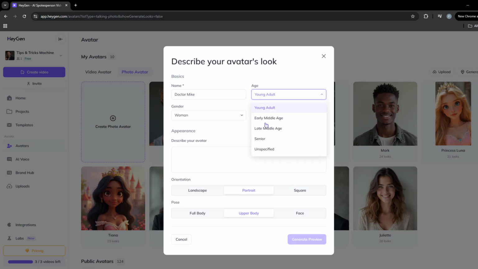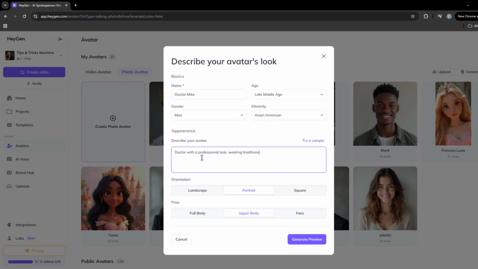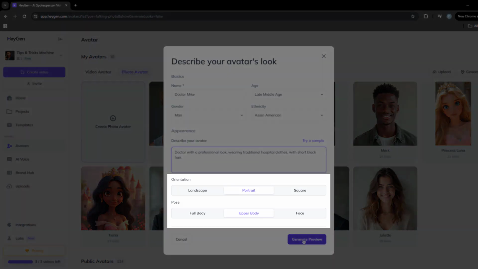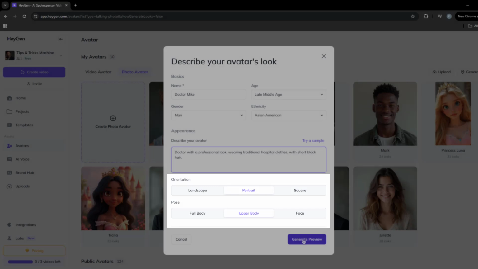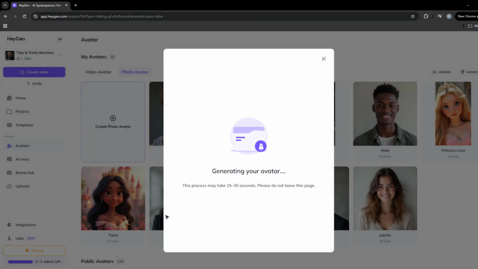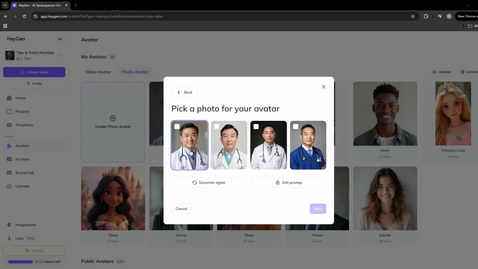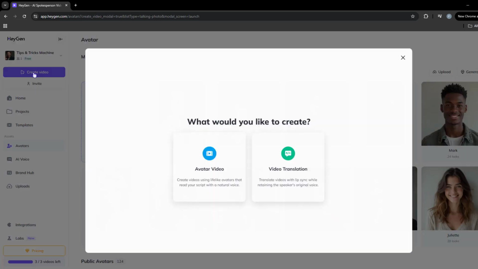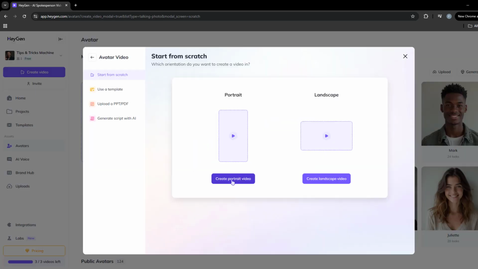Let's create a professional-looking doctor avatar. You can choose from these different orientations, landscape, portrait, or square, as well as if you want a full body, upper body, or face avatar. Let's go ahead and generate a preview. These are some pretty nice and realistic options to choose from. Let's save this one. Once you save your avatar, you can go to the Create Video feature.